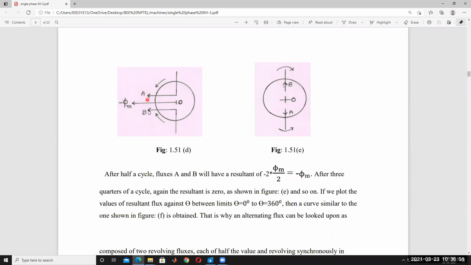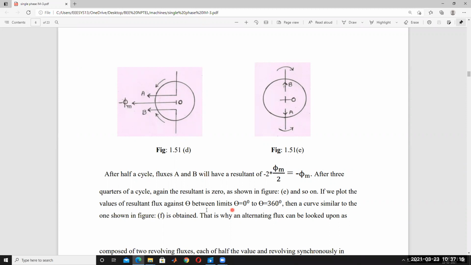Here minus phi m by 2 and minus phi m by 2, so the resultant flux is minus phi m. After three quarters of a cycle, again the resultant is 0 as shown in the figure, since they are in opposite directions.